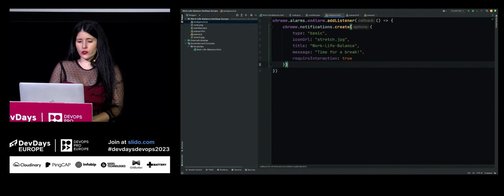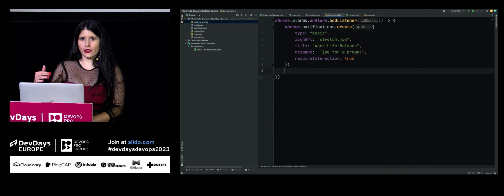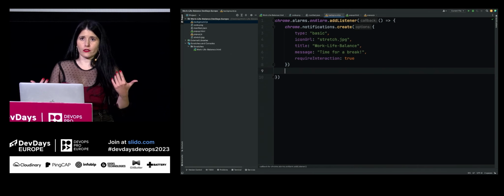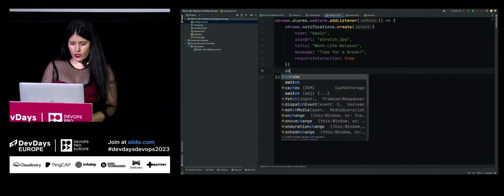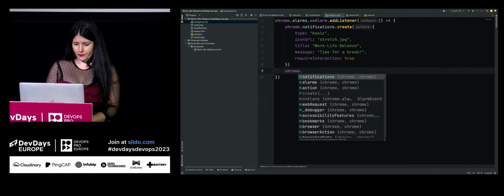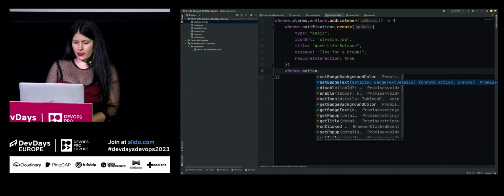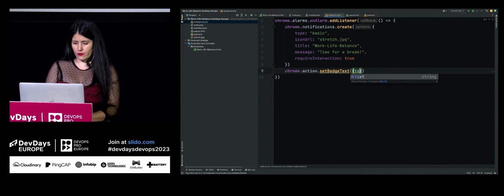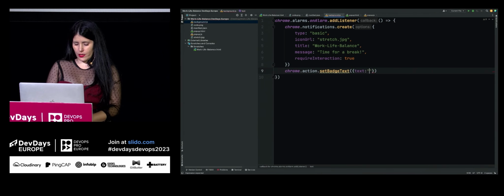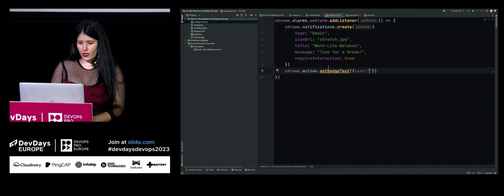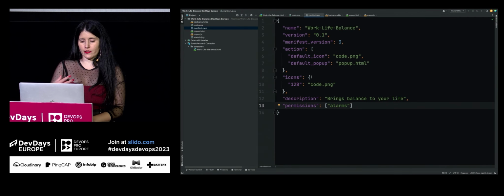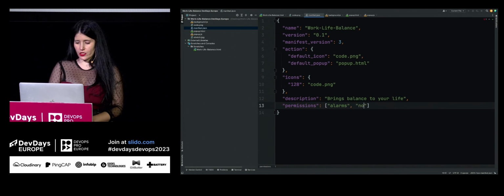Additional thing we want to do is actually to cancel the badge. We don't need it anymore because we got our reminder. So again, we need to use the Chrome API, action, set text badge, and set it to the equivalent of an empty string. And what we need to do now is to go to the manifest file and add a background script, and also add a permission for the notification API.